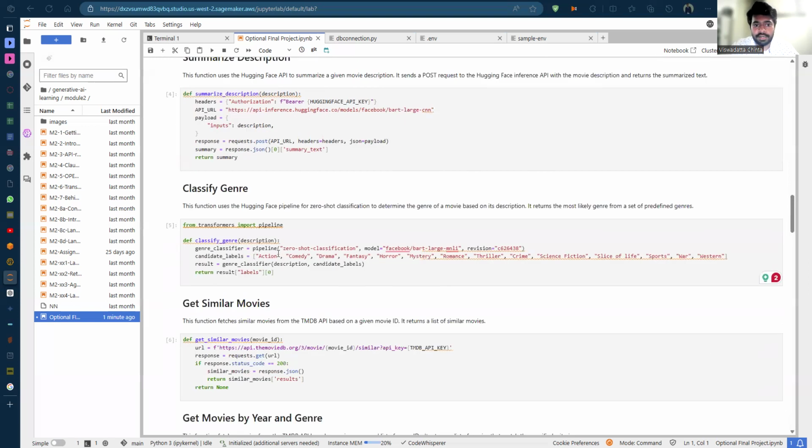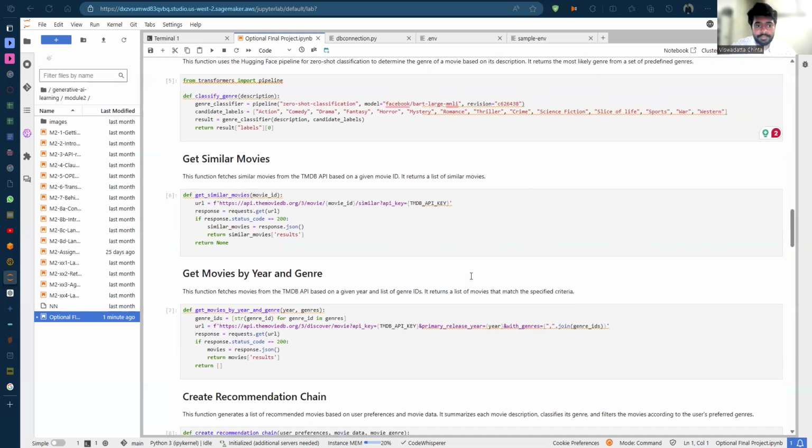And then next, I have classified a few genres, which I thought would be the main ones in movies, which are action, comedy, drama, fantasy, history, mystery, romance, thriller, crime, science fiction, slice of life, sports, war, and western.